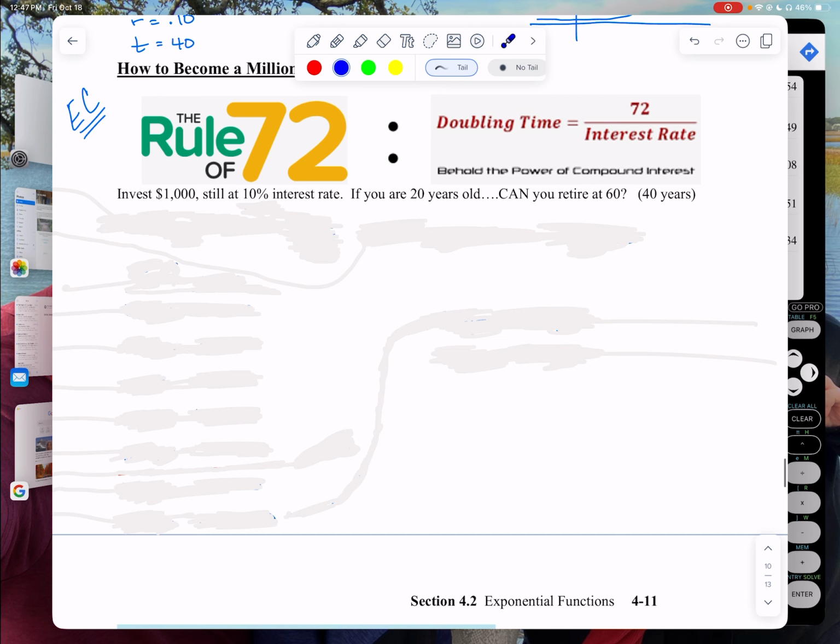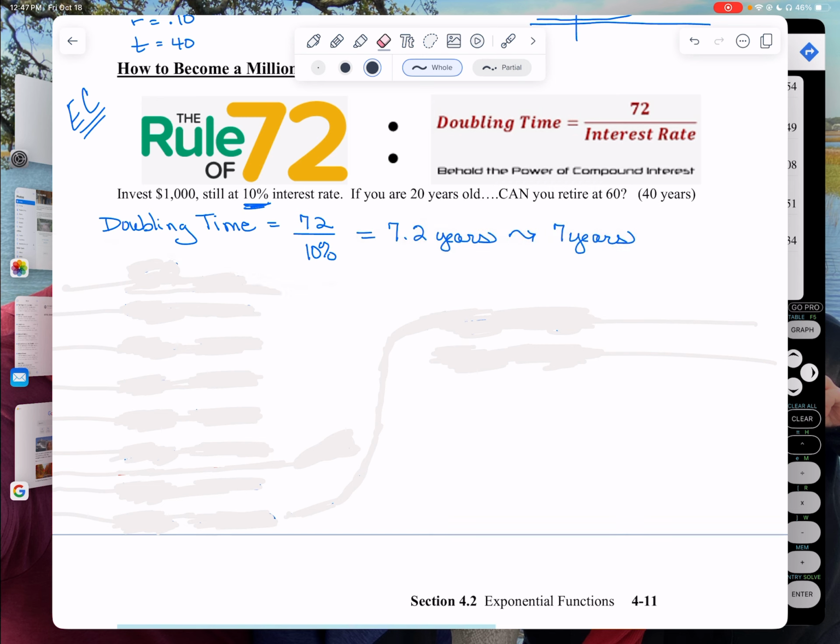So what you do is you take 72 and you divide it by whatever the interest rate is. Let's just put money in the stock market that's earning 10%. That means in 7.2 years, your money will double. So let's just say 7 years.